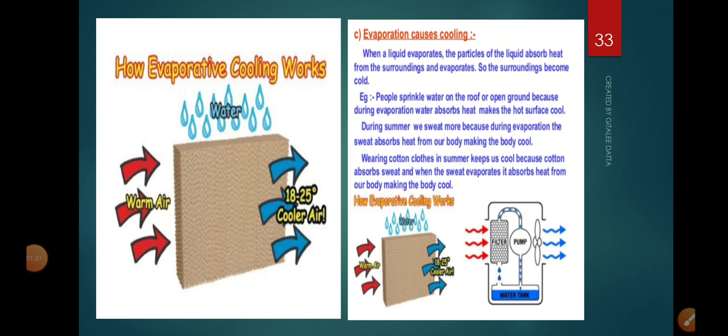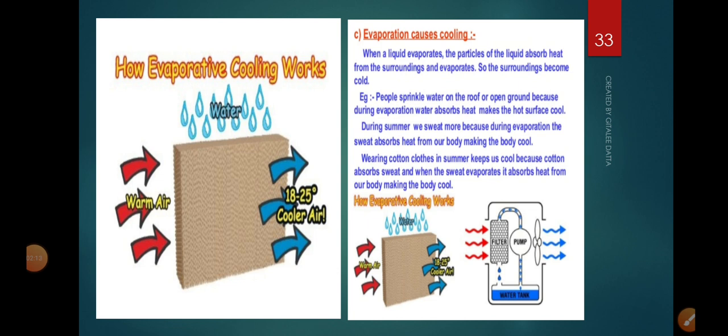On a hot day or even after doing some physical exercise, when our body temperature tends to rise too much, our sweat glands give out moisture called sweat on our skin. This is a perfect example to understand that evaporation causes cooling. When this sweat evaporates, it takes the latent heat of vaporization from your body, and as a result, your body feels cool. Am I clear? So this is one best example.